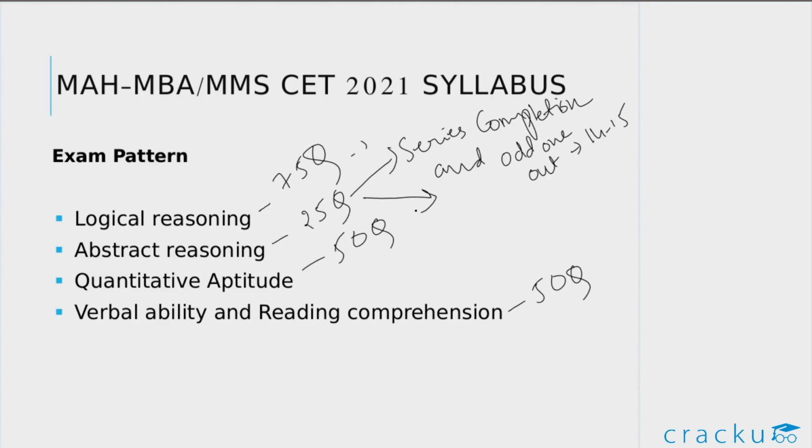So we will have series completion and odd one out, and there will be around 14 to 15 questions here. The other part is analogies, and there will be around 9 to 10 questions here. In analogies, we have to identify the relation between 2 figures and choose the option that carries the same relationship.